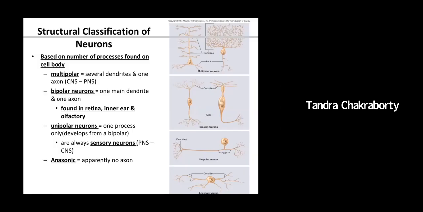Anaxonic neurons apparently have no axon, or I would say it is very difficult to know which is an axon and which is a dendrite in this case. So there are four different kinds of neurons based on their structure: multipolar, bipolar, unipolar, and anaxonic. According to their function, there are three different kinds: sensory neurons, motor neurons, and association or interneurons.